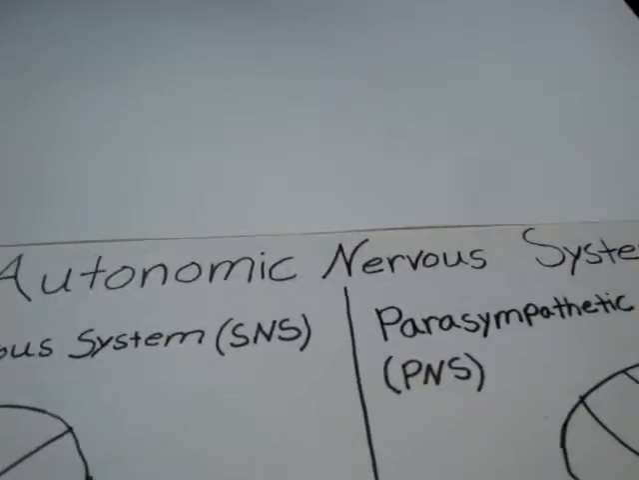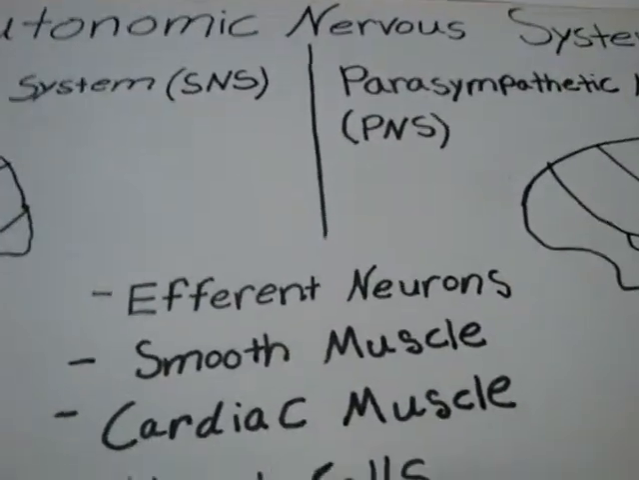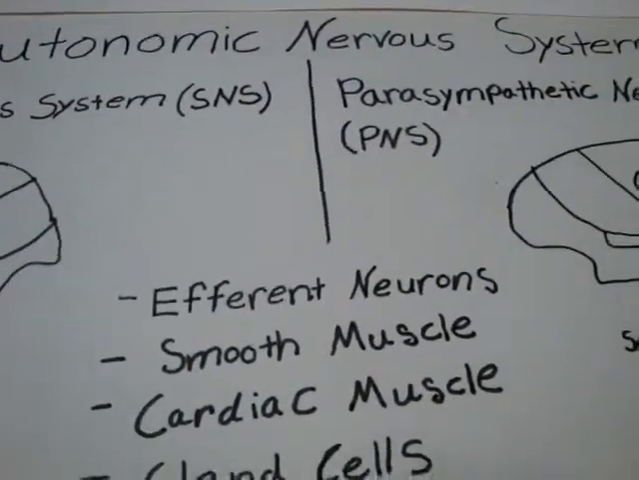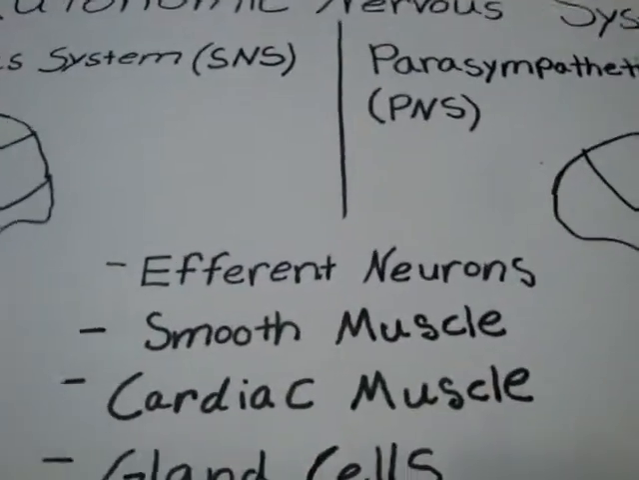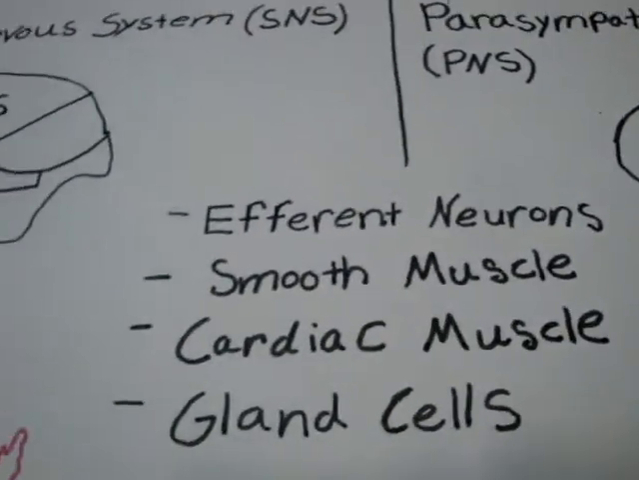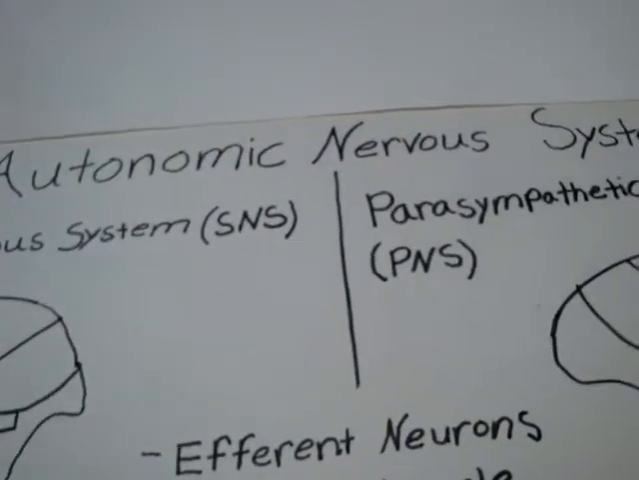The autonomic nervous system is a functional system. It consists of efferent neurons that send signals to 3 different types of cells. These cells include smooth muscle cells, cardiac muscle cells, and gland cells. The autonomic nervous system has 2 parts.